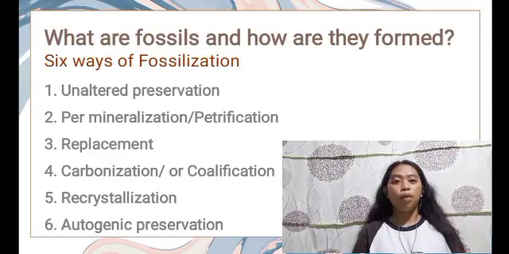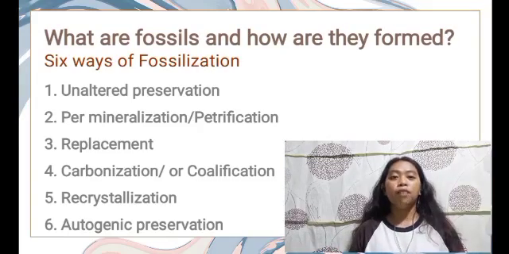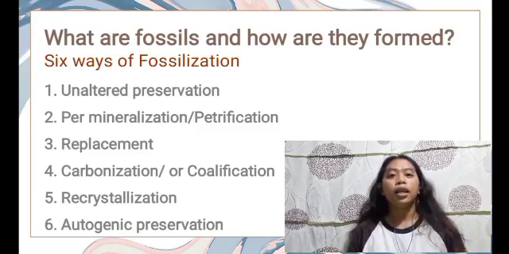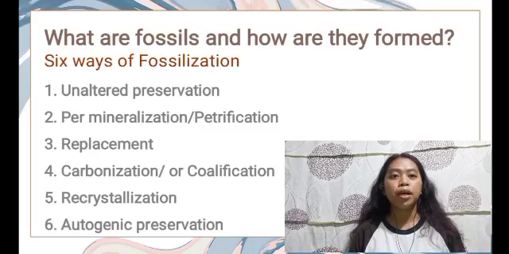What are fossils and how are they formed? Fossils are evidence of organisms that lived in the past. They may be actual remains, or traces like burrows, nests, and dinosaurs' footprints, or even ripples created in a prehistoric shore. There are 6 ways of fossilization. Number 1. Unaltered preservation, wherein small organisms or pests are trapped in amber, hardened plant sap. Number 2. Permineralization or petrification. The organic contents of bone and wood are replaced by silica, calcite, or pyrite, forming a rock-like fossil.